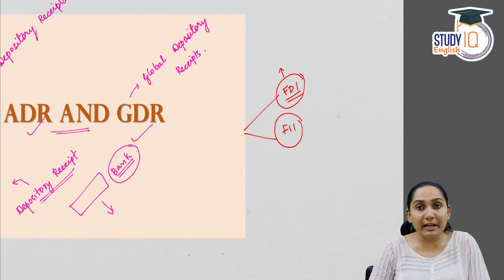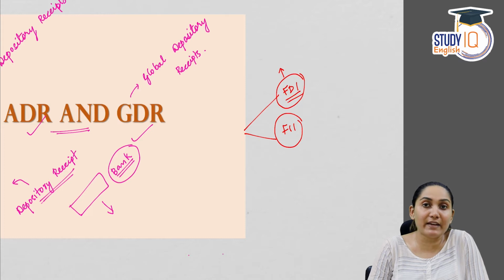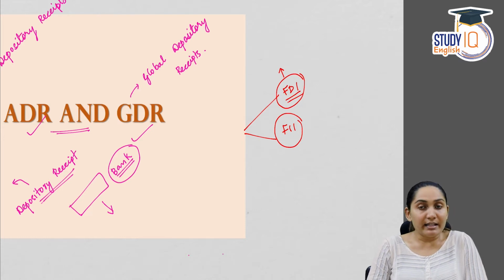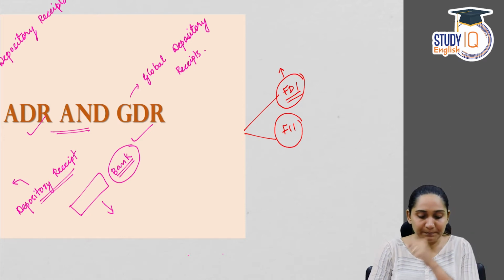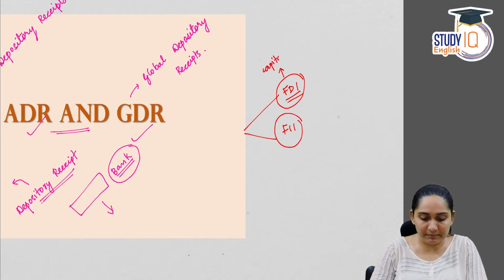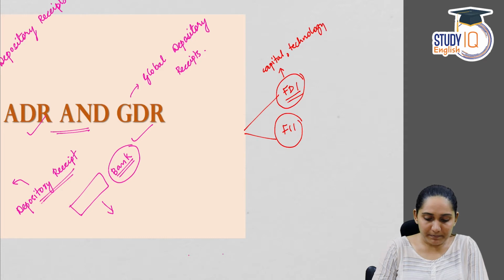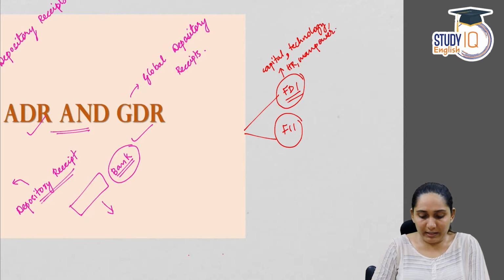Now what is an FDI? Foreign direct investment is when a foreign company makes investment directly in a domestic company. This can be in the form of capital, technology, human resource, manpower, or anything.